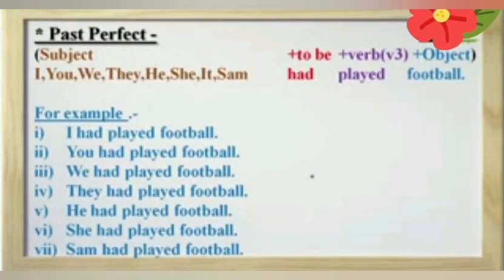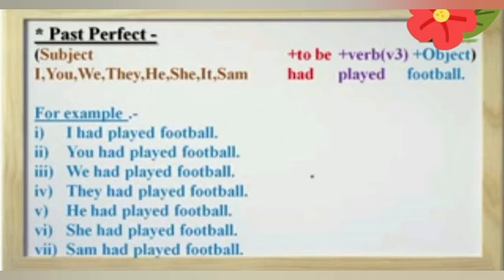I had played football. We had played football. You had played football. They had played football. He had played football. She had played football. Sam had played football.